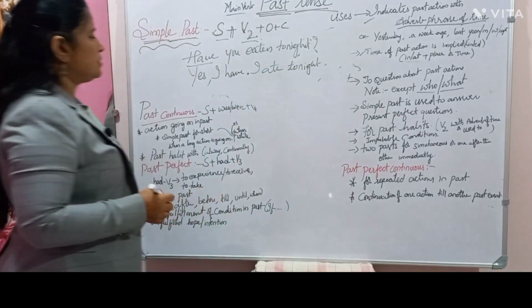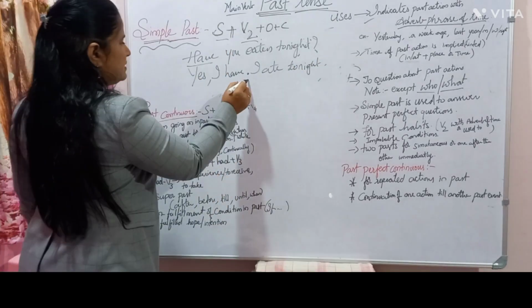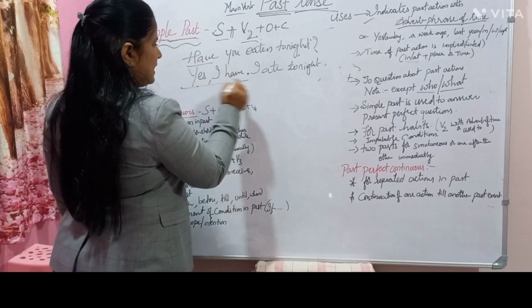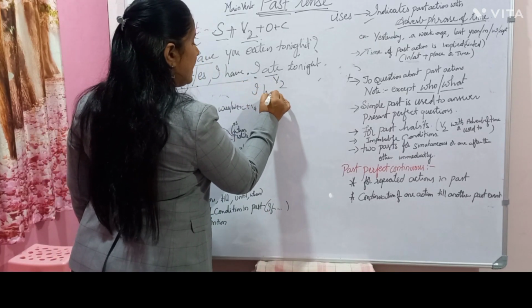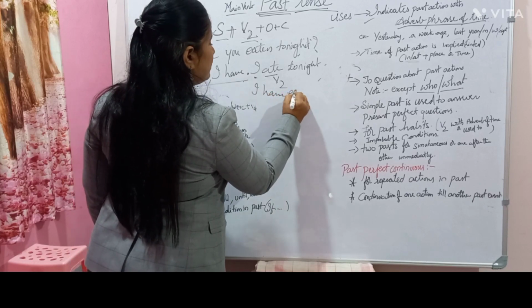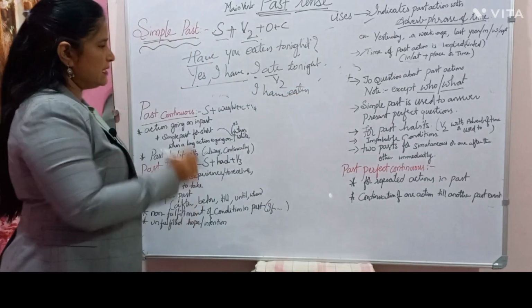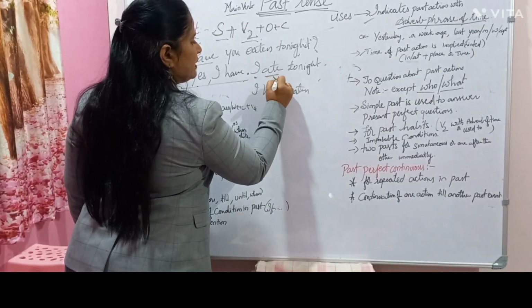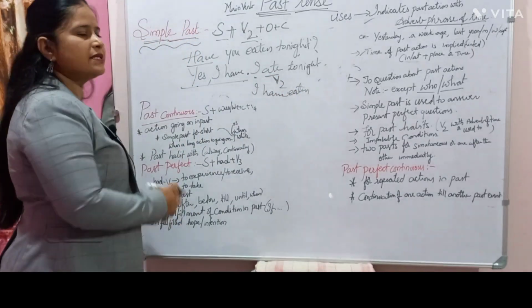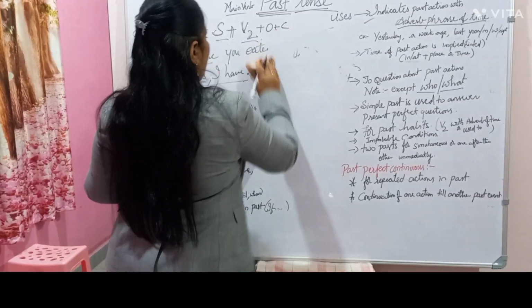Likewise, "Yes, I have" is the answer. Have you means yes, I have. Later it should be verb 2. Again, we should not say "Yes, I have eaten." We need not say this. Yes, I have. You can stop the answer here. But when you want to continue, it is the simple past tense. In the simple past tense, we have to answer.